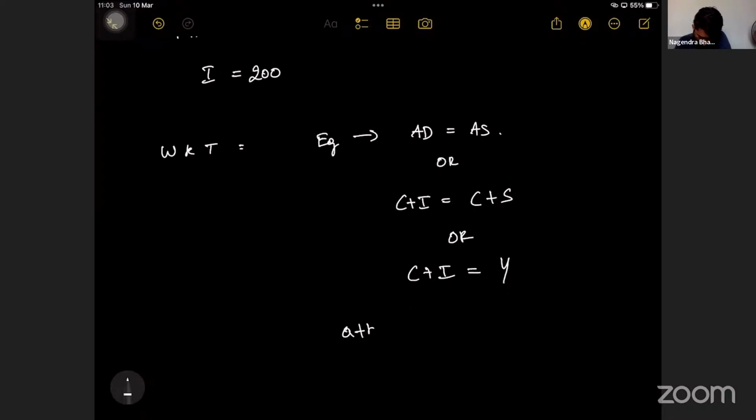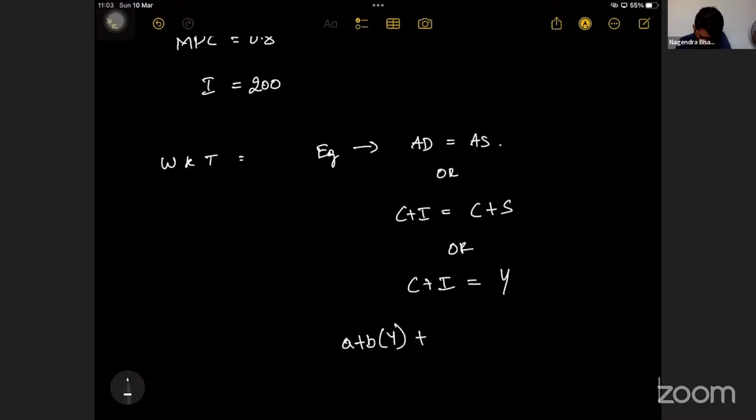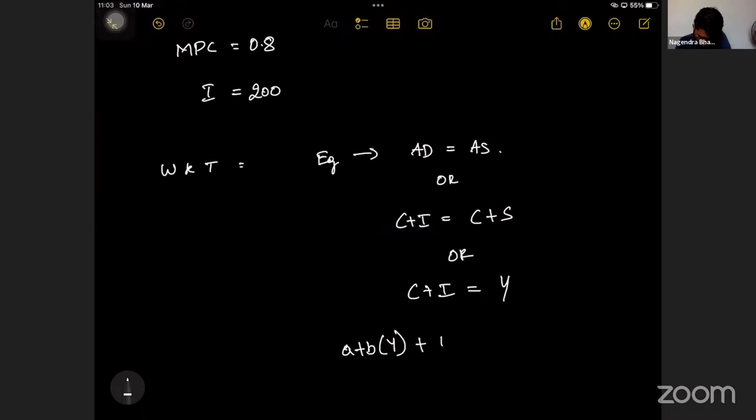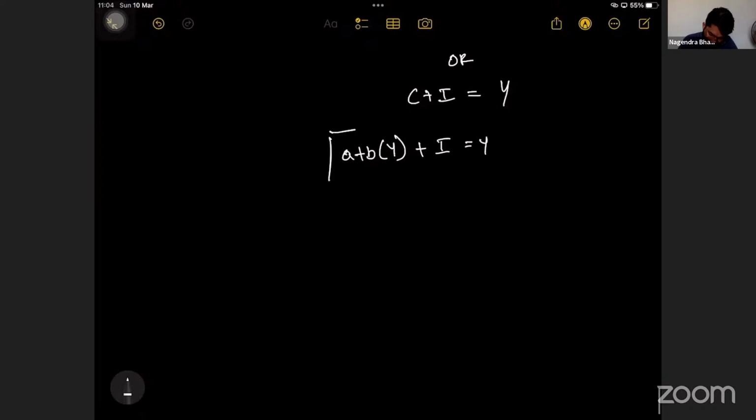A plus B into Y. And I is 200. So C plus I is equal to Y. With the help of this, I have to find out income now.